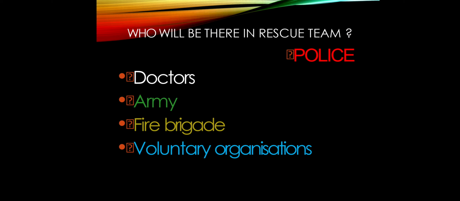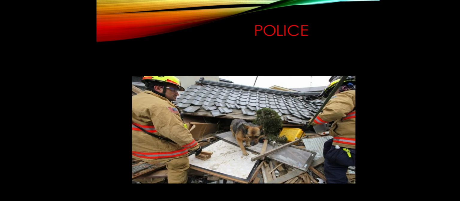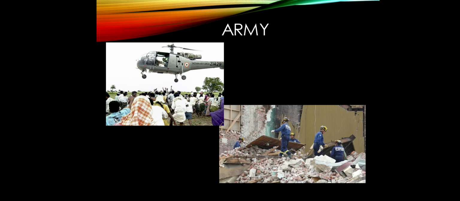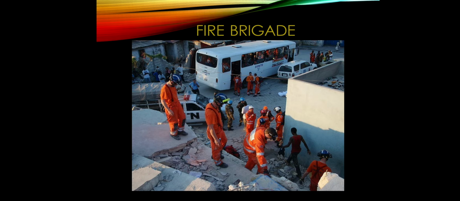So basically, in a rescue team we have police, doctors, army, fire brigade, and voluntary organizations. Police help people to come out of the debris. They are providing food also. The medical team is providing treatment and first aid to people. The army is helping in taking people out. Fire brigade, how does it help?